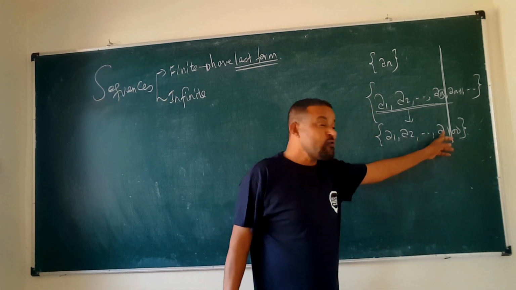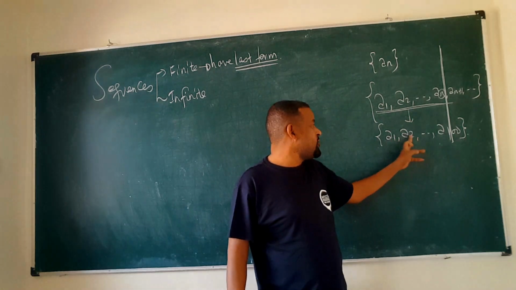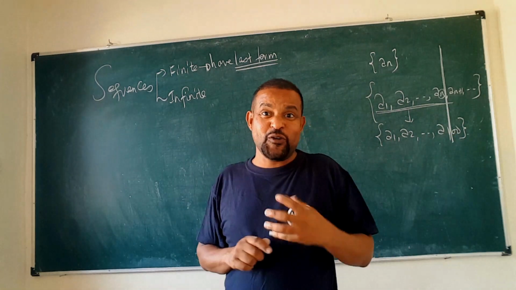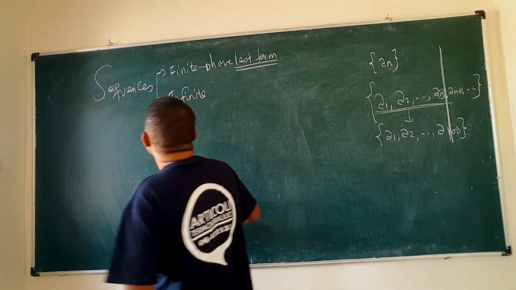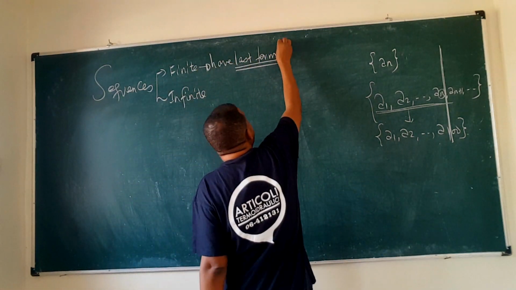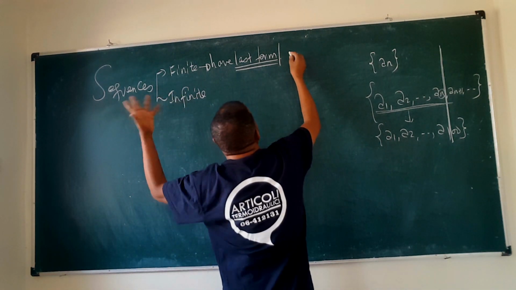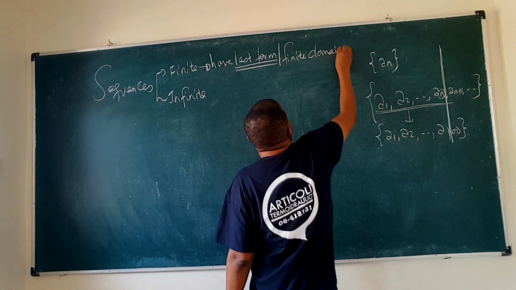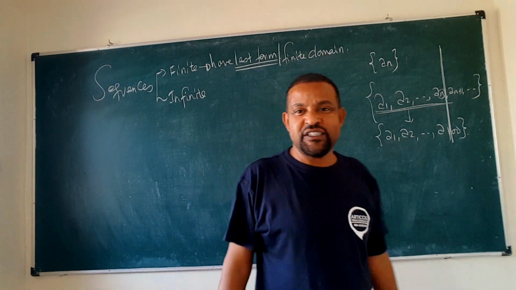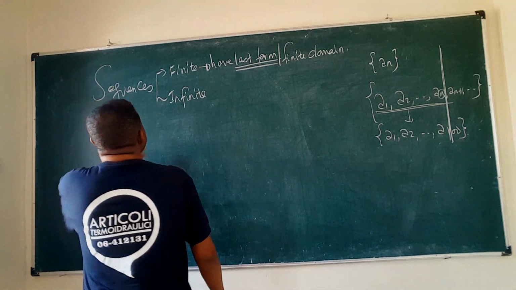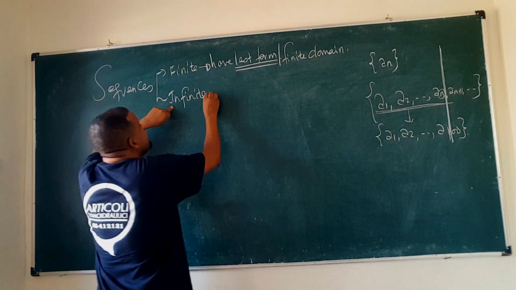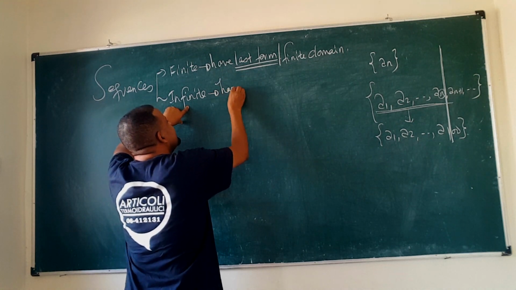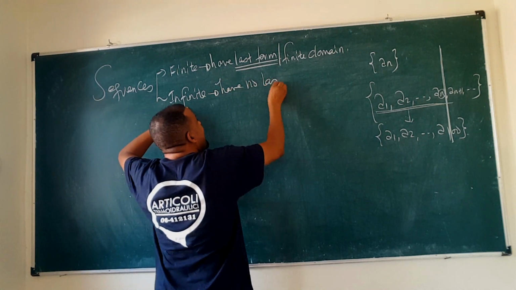So our domain is the natural numbers 1, 2, 3 up to 100, which is finite. Sequences that do have a last term have a finite domain, and they are called finite sequences. To the opposite, if a sequence is not finite then it is infinite, meaning it has no last term. Their domain is not finite, for example the set of natural numbers, which is infinite already. So sequences with the natural numbers as domain are called infinite sequences, sequences that have no last term.